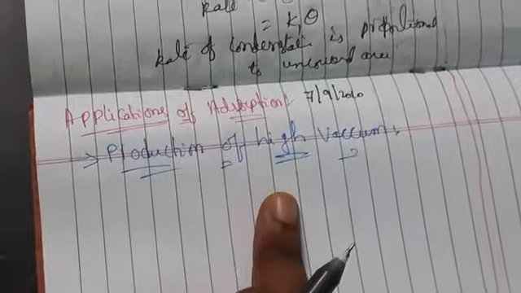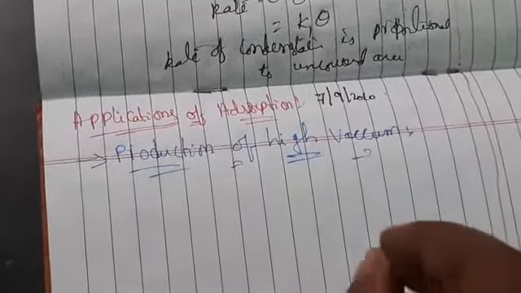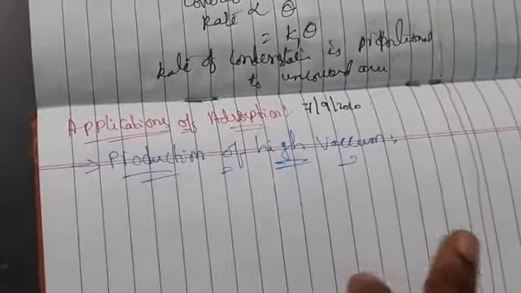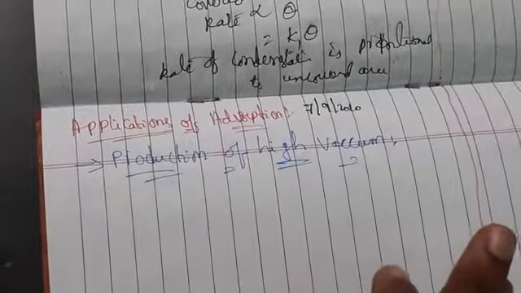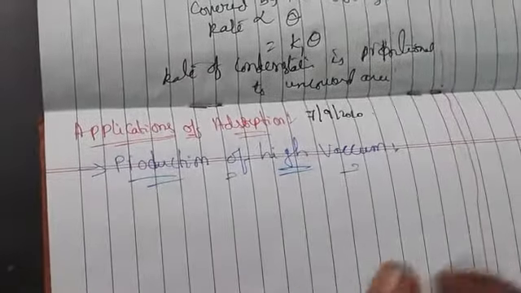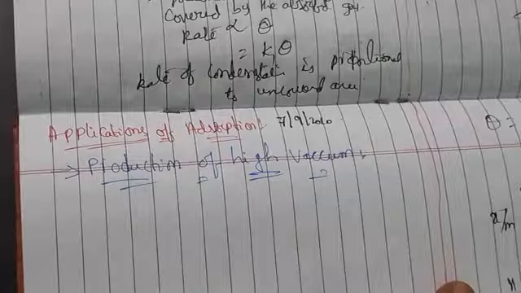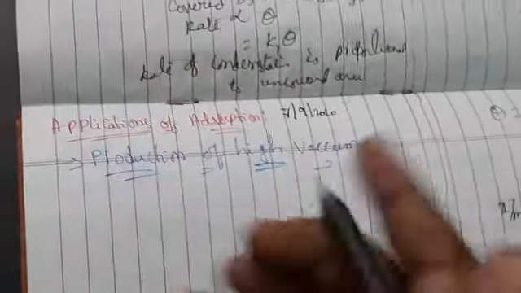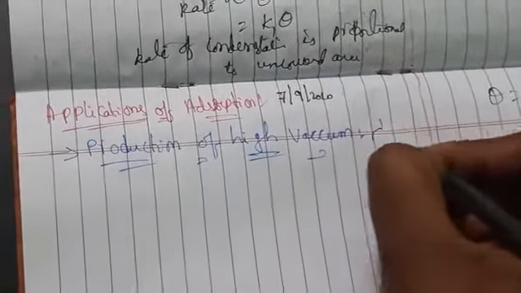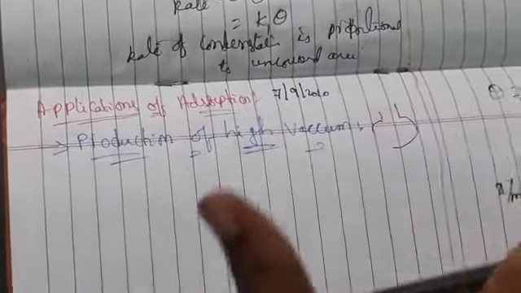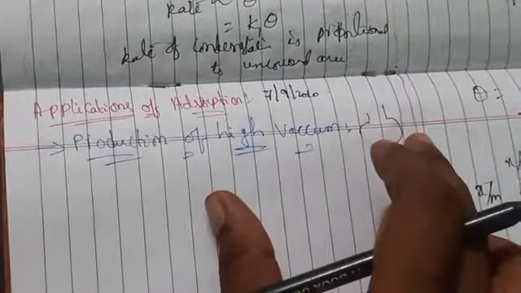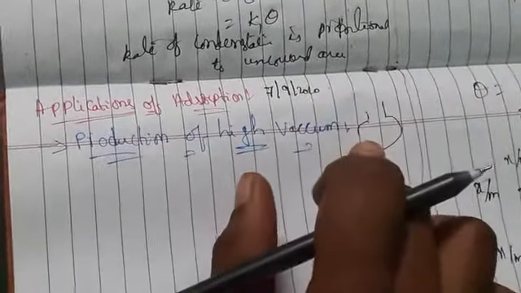Generally, whenever we take air from the atmosphere, it still remains in the vessel. If you take a long glass tube or a round bottom flask, a big flask, there will be air inside.